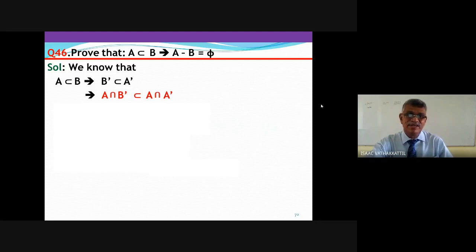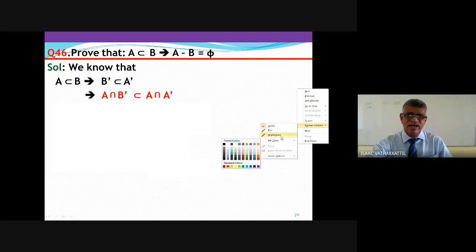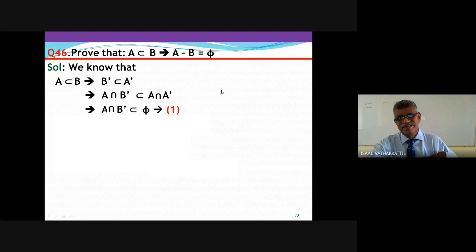Please tell me, what is A intersection A dash? Come on, you can break it down. Null set. A intersection A dash is null set. This means A intersection B dash is a subset of null set.